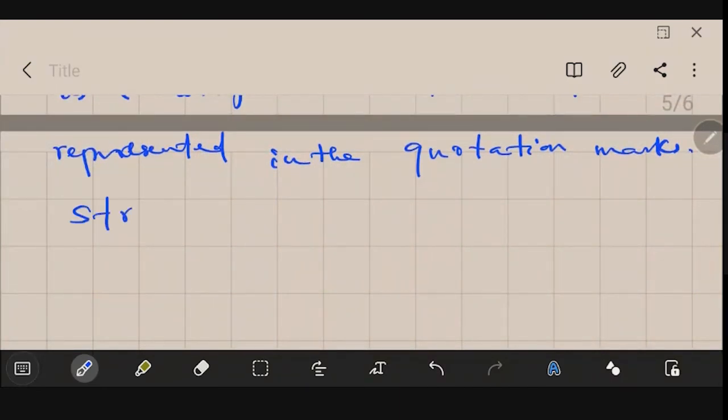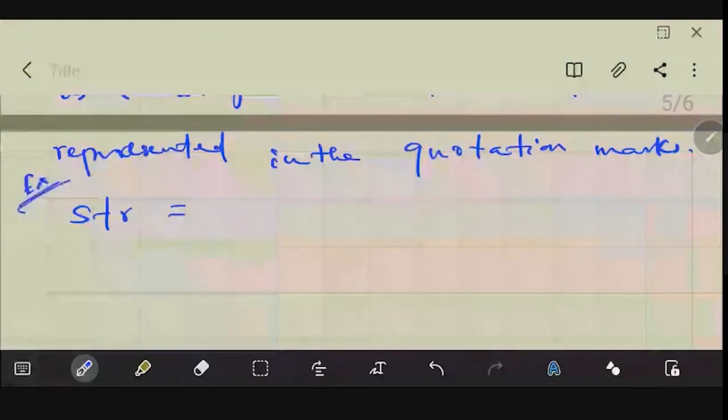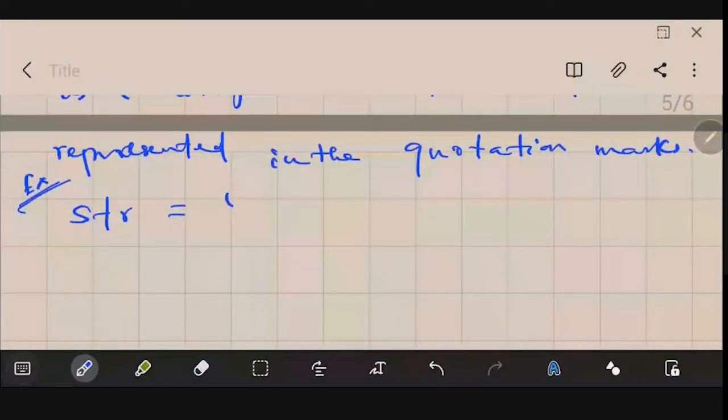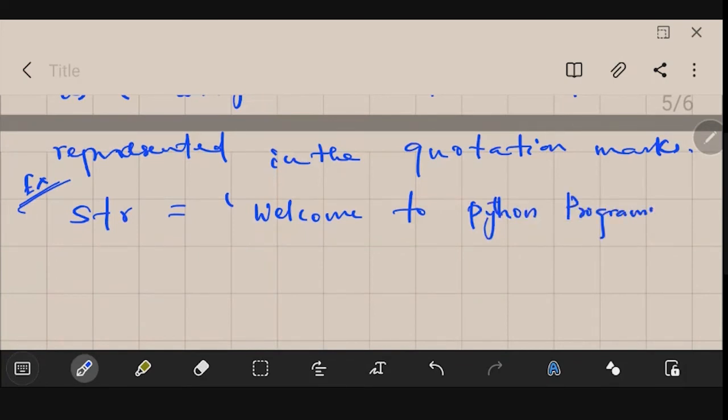Let us see how we could declare a string. Let's say str is a variable where we will be storing a string. This is an example snippet. So str is equal to, in single quotes, you have to type, let's say, welcome to Python programming.